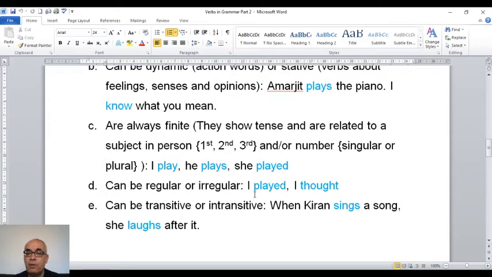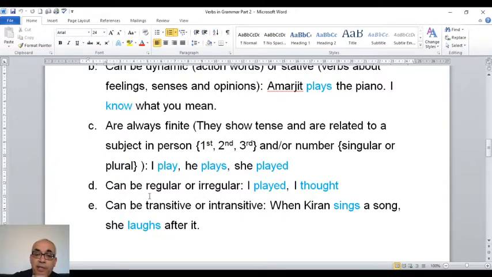So all the time when you put a verb, you have to think about the subject and they should agree together. And this is all the time when we use any tense. And as I said, we have 12 tenses in English. Any time you use a tense and you use a verb, ask yourself, what is the subject before this verb? And subject and verb should agree together. They agree in number and they agree in person.